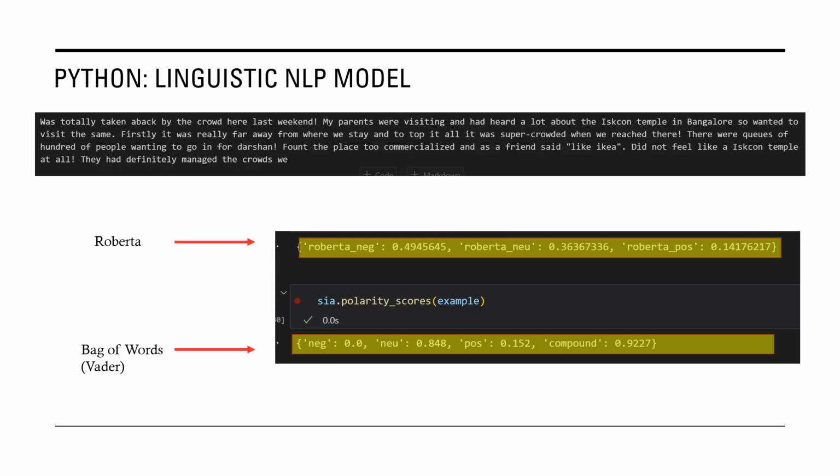And so you see from this example, the same example as previous, on the bottom you see the bag of words Vader model classified it as mostly positive, and then the Roberta model actually correctly predicts it as mostly negative, about 49% negative, 36% neutral.